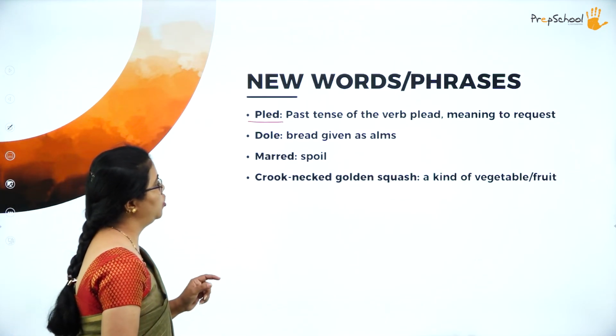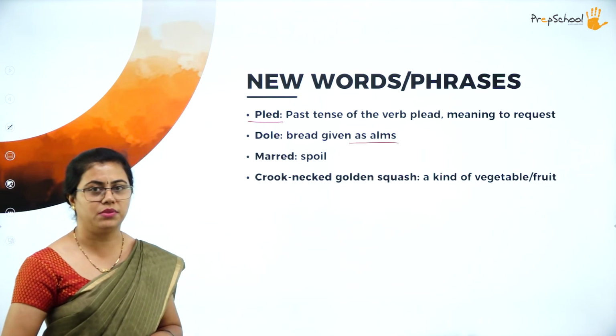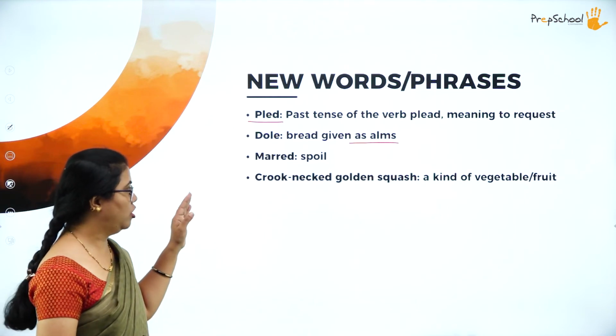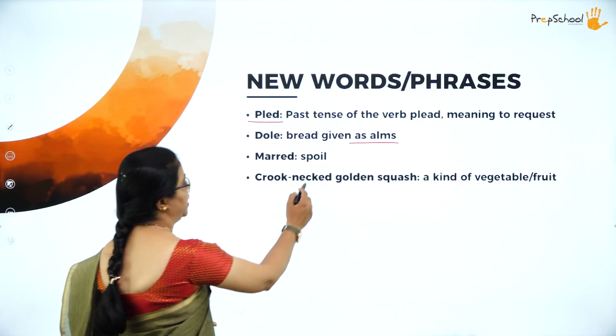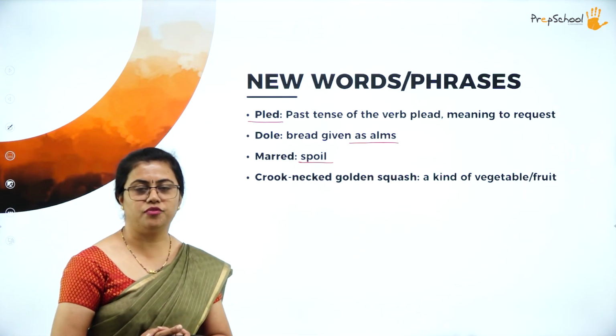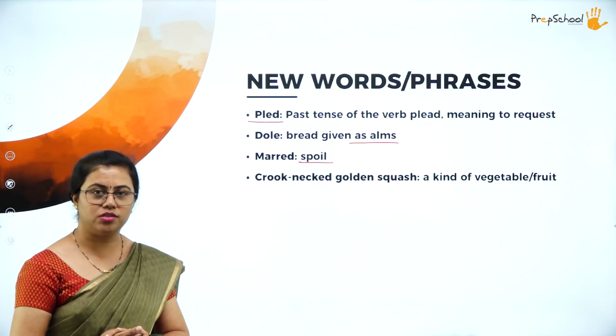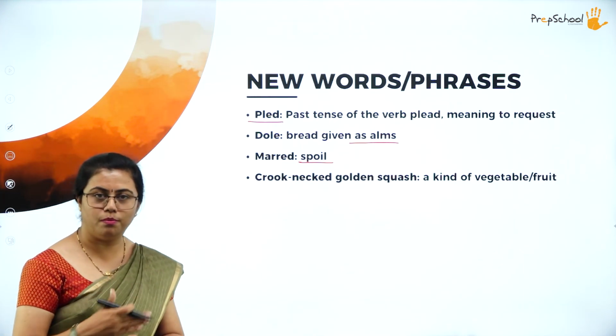Then dole, that is bread given as alms. Alms means you give a beggar something, so that is called alms. So dole is bread or something that is given as alms. Then marred, to spoil. The landscape we saw in the first stanza was marred. This is nothing but spoiling something, to blur something.